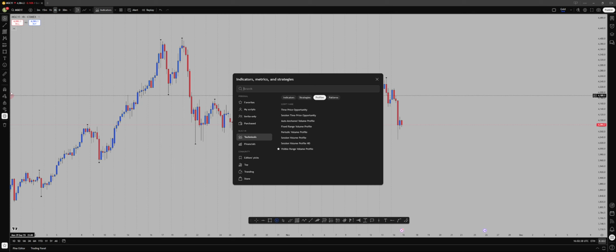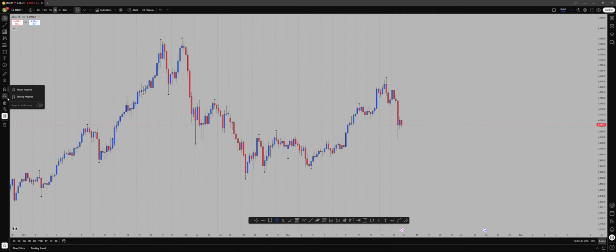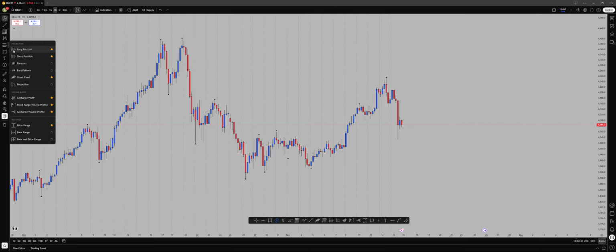I think when you come to measurement over here, where is it? Somewhere around here. I don't know where I find it. Alright, yeah, so when you go to where you pick the position tool, the long and short position tool, you're going to see the anchored profile, the visible range, and then the anchored VWAP as well. So basically the visible range and the anchored profile is what I use most at times.